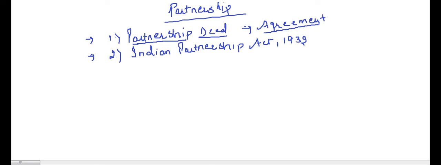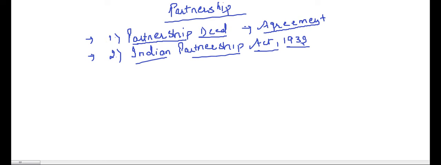Then you will ask, then what is the need of the Indian Partnership Act 1932? This is a very simple logical question that can come to any mind. Now, this is important because sometimes all the issues are not addressed by the partnership deed.